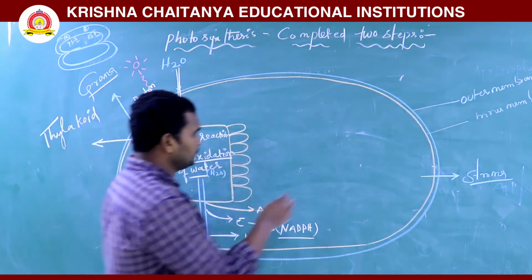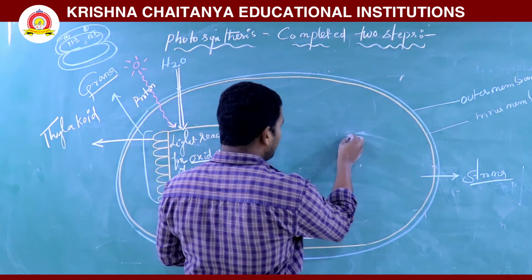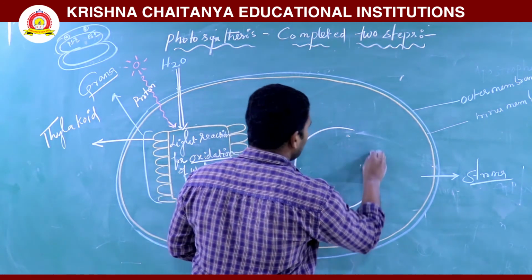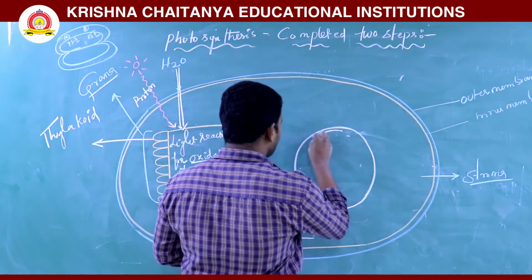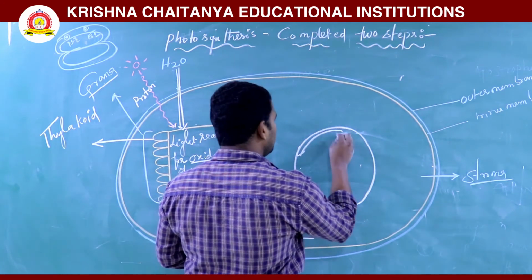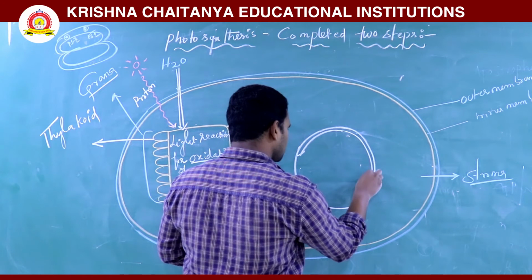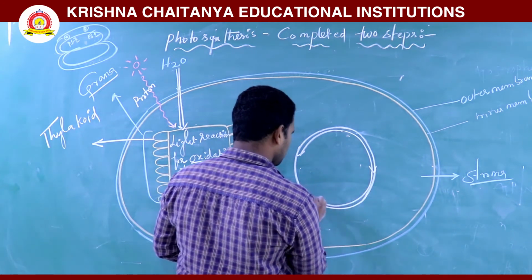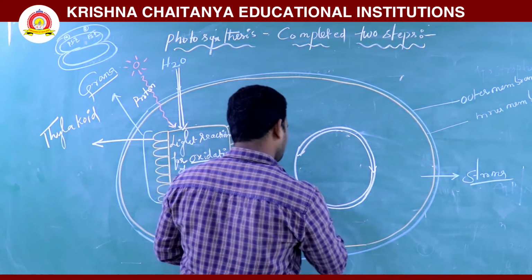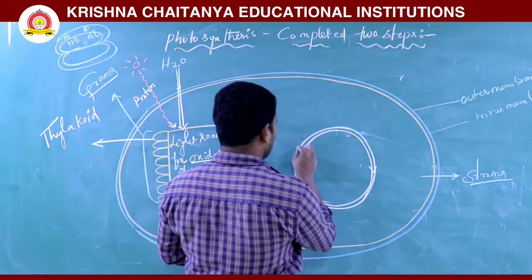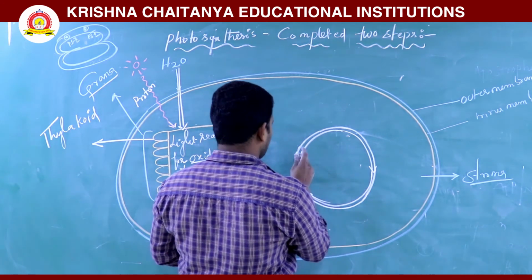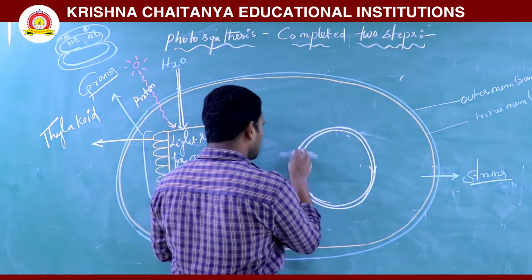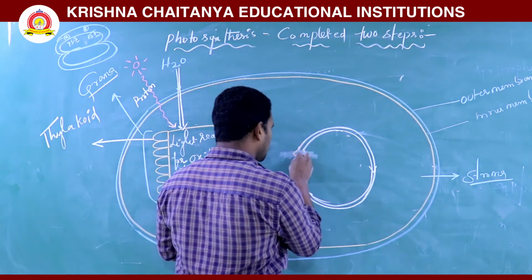Next, the dark reaction. Where does it take place? In the stroma region. The dark reaction takes place in the stroma region.